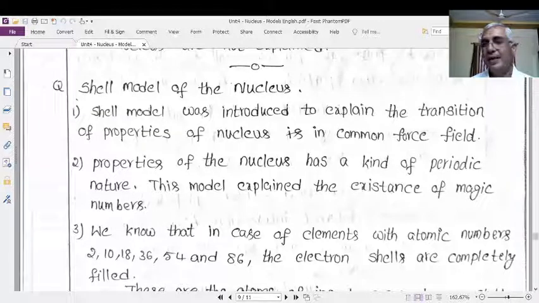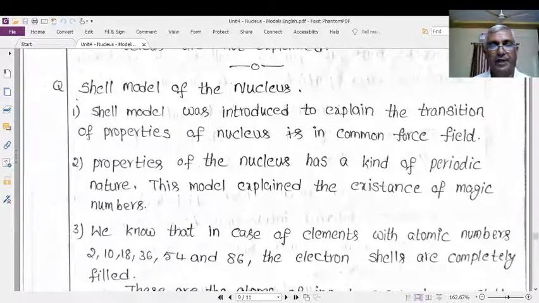Later, in the year 1949, Paul Wagner, Maria Goeppert Mayer, and J. Hans D. Jensen, three different scientists, developed this model separately. Due to their valuable contributions to the full-fledged development of this shell model, these three scientists were awarded the Nobel Prize in the year 1963.